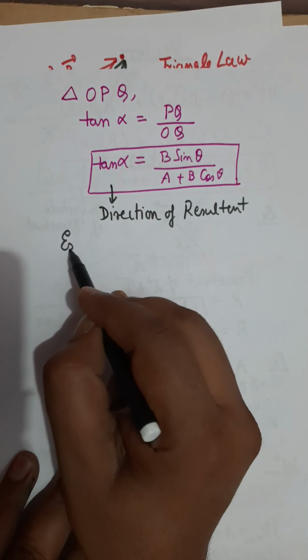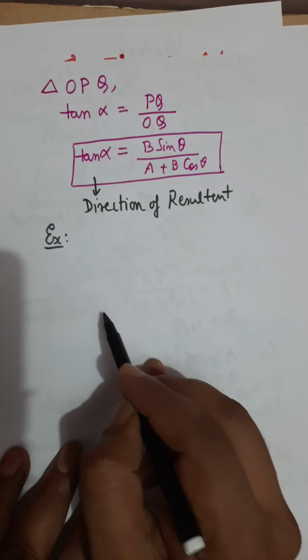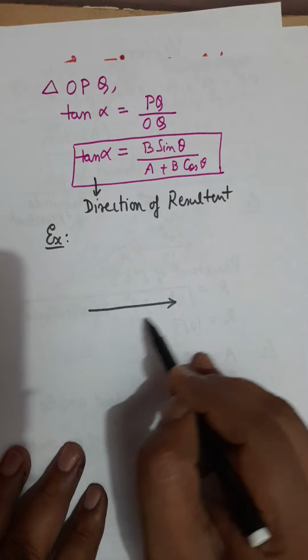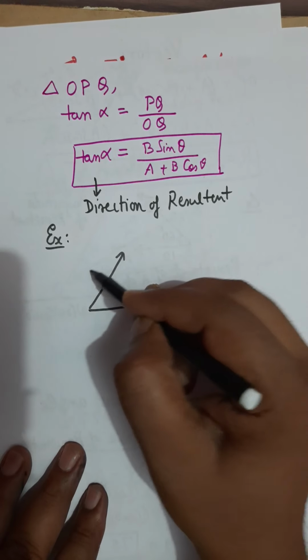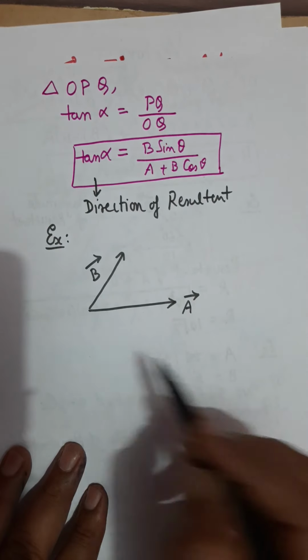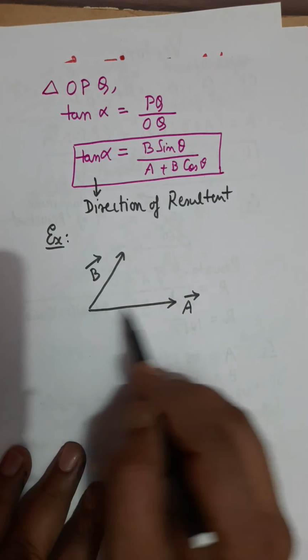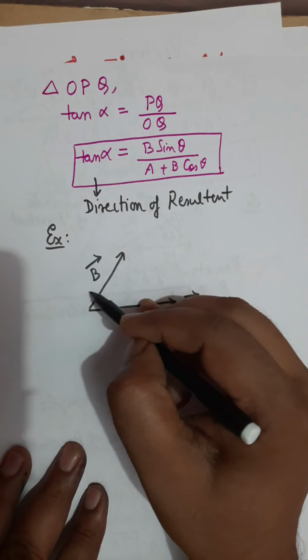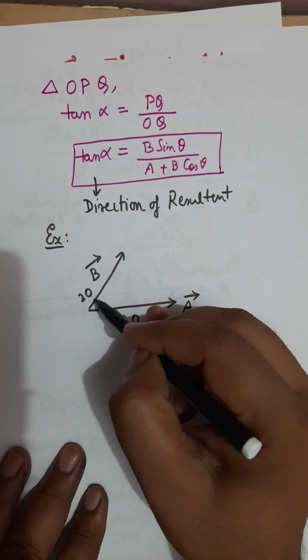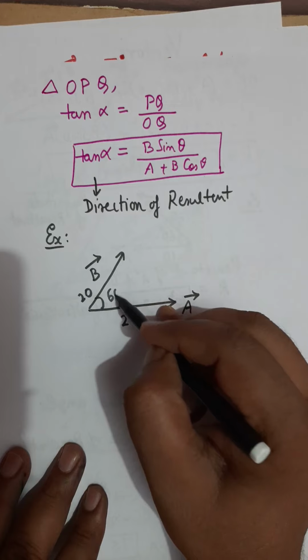As an example, let's say again, this is my A vector and this is my B vector. Let's say vector A has some value, suppose 20, vector B has some value, let's say again 20, and this angle is 60 degrees.